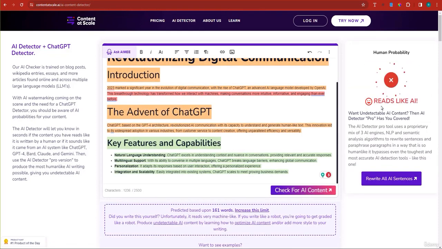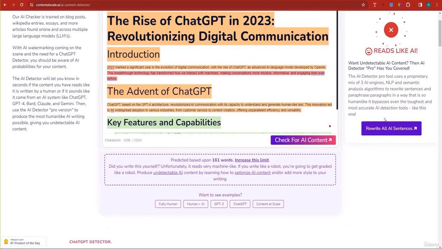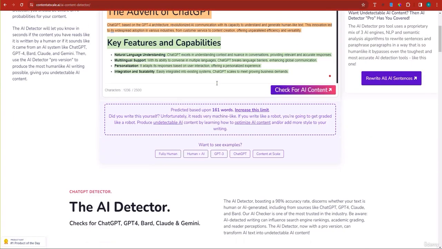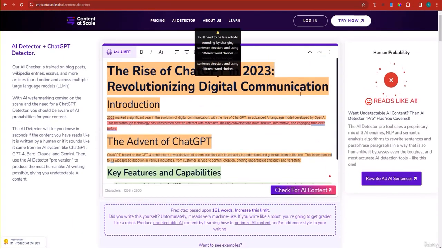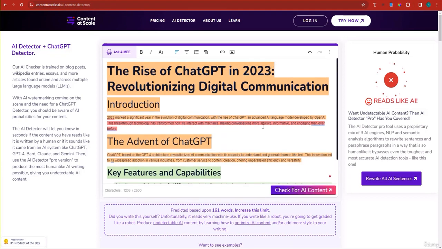Now here it says reads like AI. So the probability this content is AI is big. Predicted based upon 161 words. So it's just 161 words. Now the ones in green are okay. The ones I think in red are the ones that need to be less robotic. And the ones in orange, I believe they could pass for robotic, but they could also pass for human.